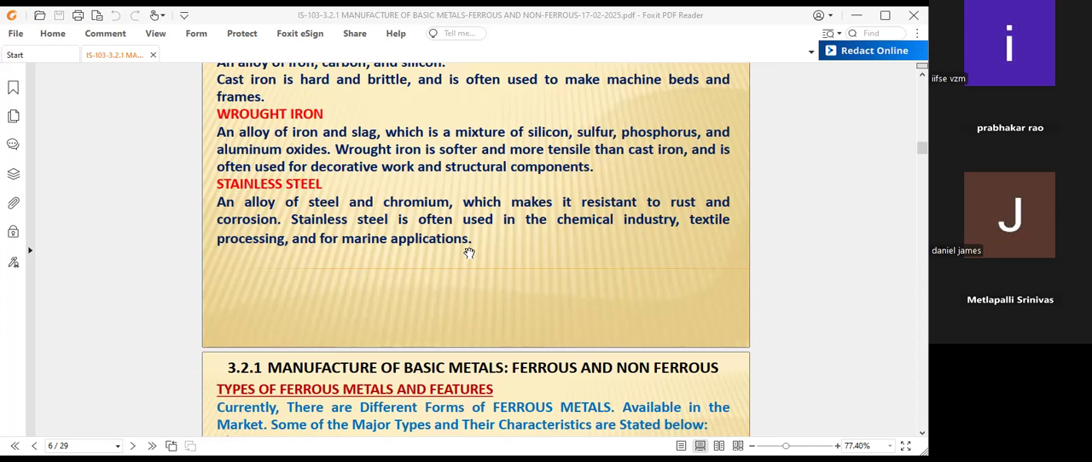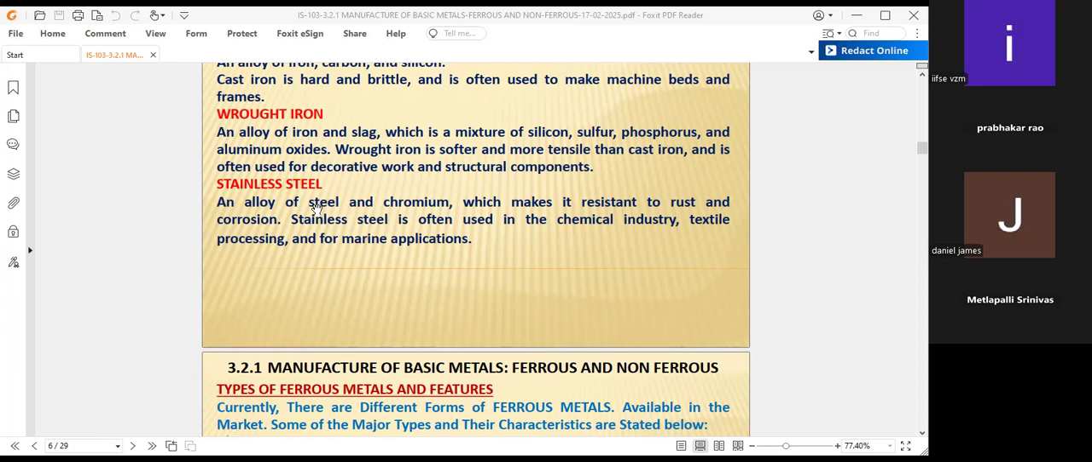Because they are exposed to the water. Iron exposed to water immediately becomes corroded. That's why it is used in the chemical industries, where tanks are prepared to store hazardous chemicals in stainless steel. And textile industries also, to prevent rust formation, which would damage the textile fibers.